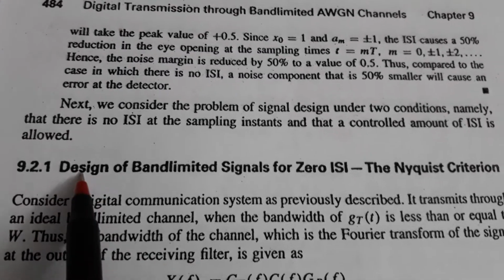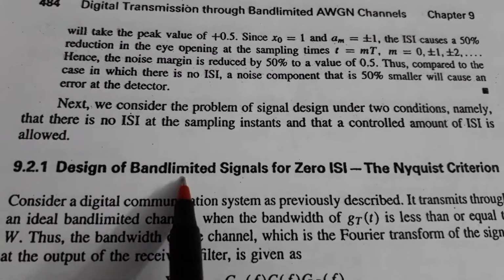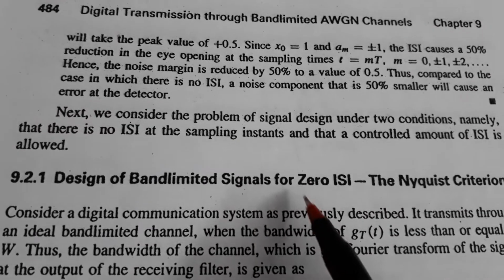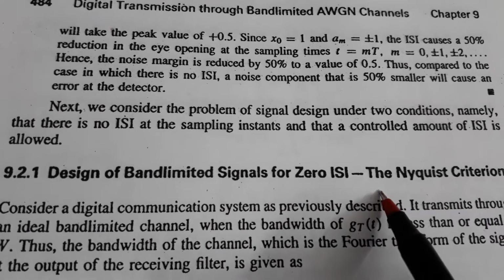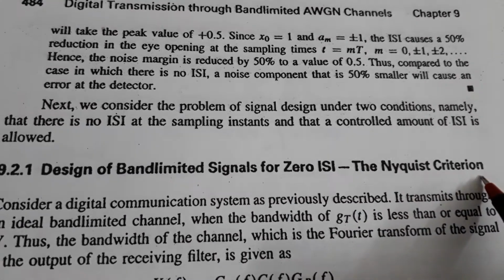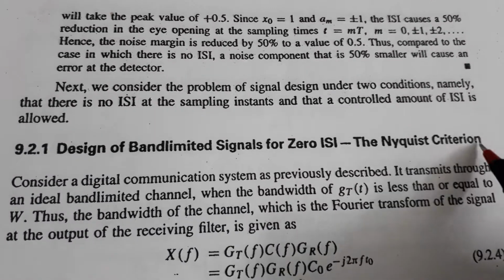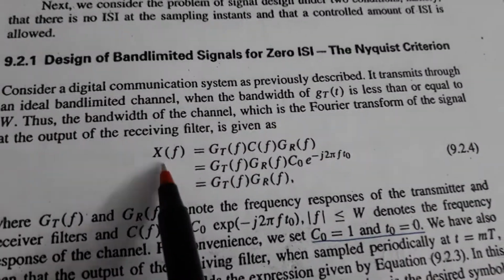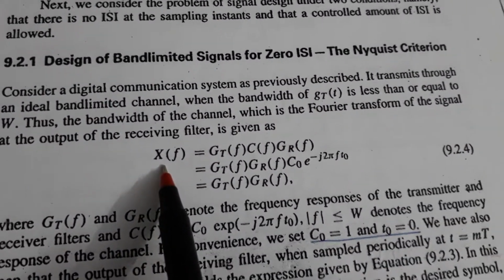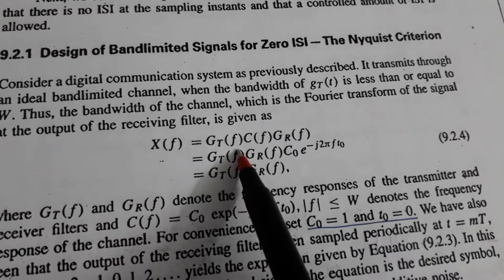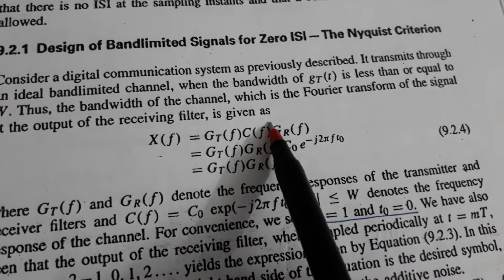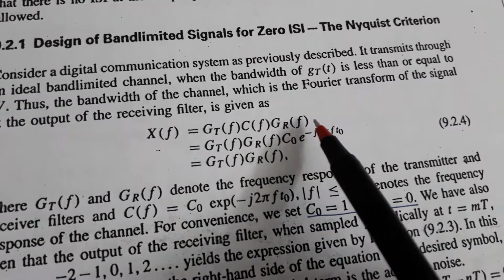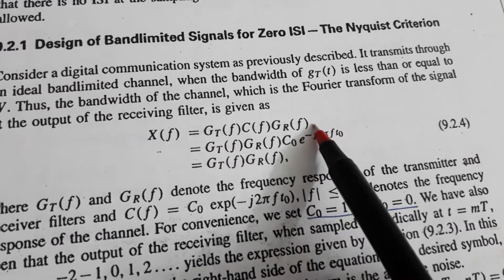Module 4: Design of Band Limited Signal for Zero Inter-Symbol Interference for the Nyquist criteria. You already have studied the sampling theorem, so it's related to the sampling theorem. X of f is nothing but the received filter output, G_T of f the input, C of f the filter characteristic, and G_R of f the received filter characteristic.